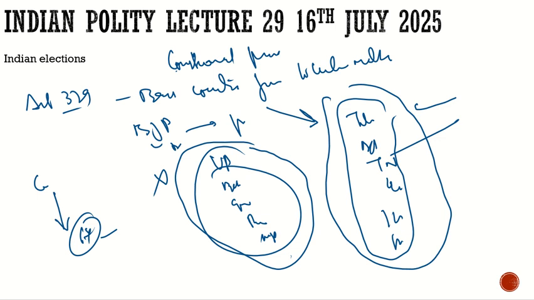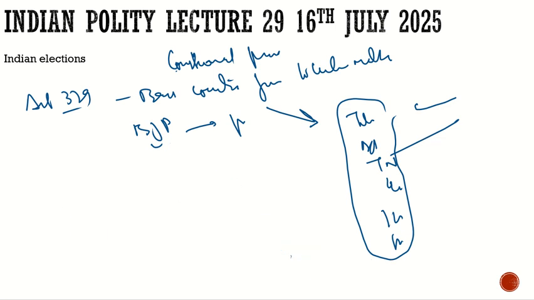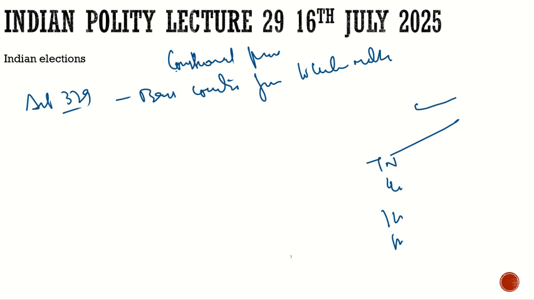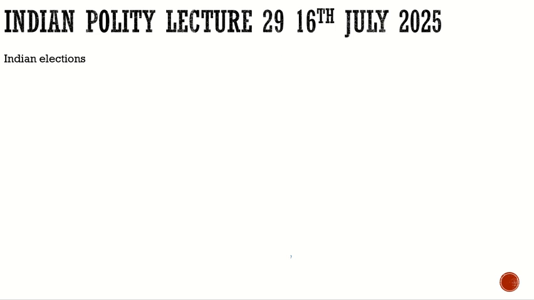Similarly, there is another issue, the delimitation. Let's discuss a little bit about delimitation too, so that you have the proper idea about it. What is the purpose of delimitation? The purpose of it is that every vote should be equal. One person's vote should be equal. One person is equal to one vote.